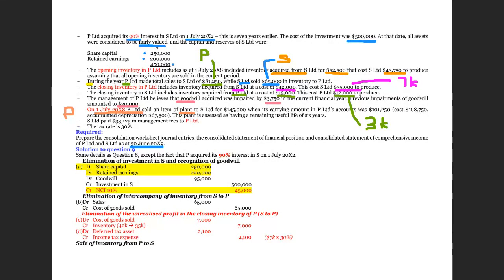We sold it for 145,000, while the original cost was 101,250, and this plant has a remaining useful life of 6 years. In other words, this gain on disposal will be amortized over the remaining 6 years, by reducing the depreciation adjustments.